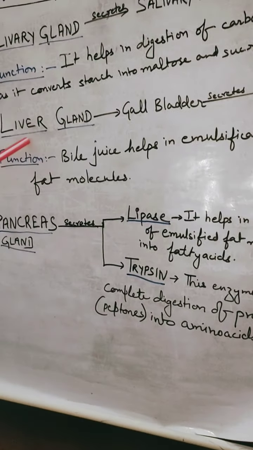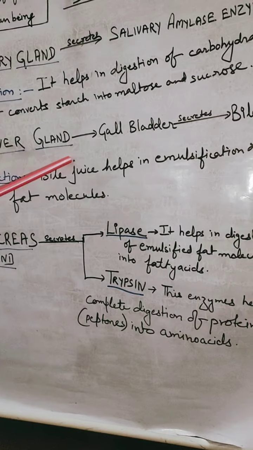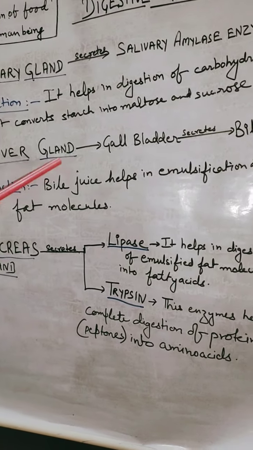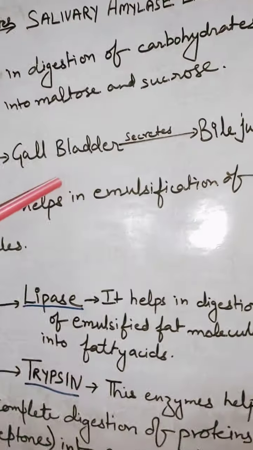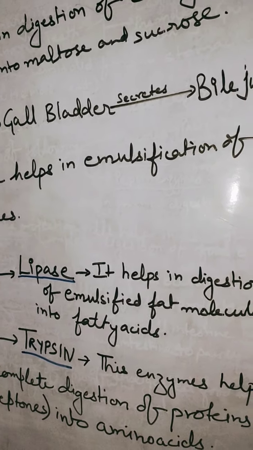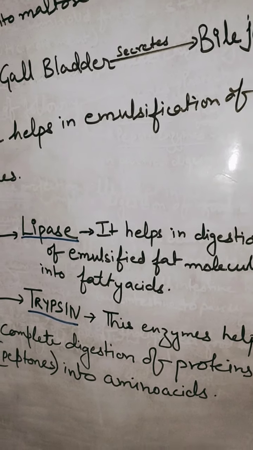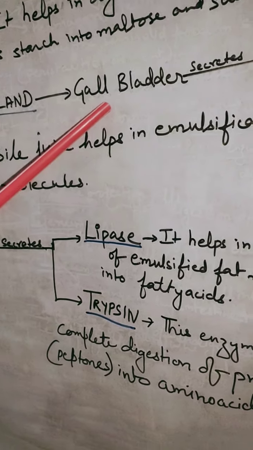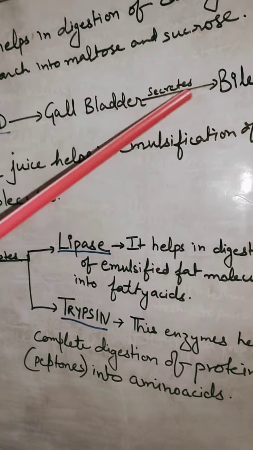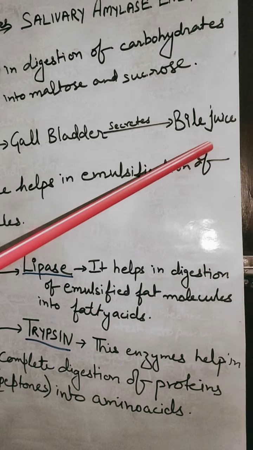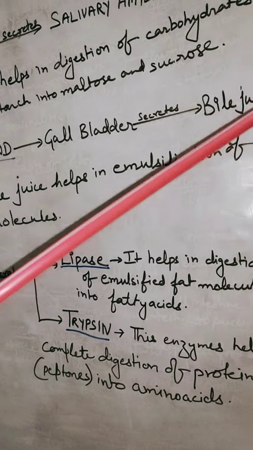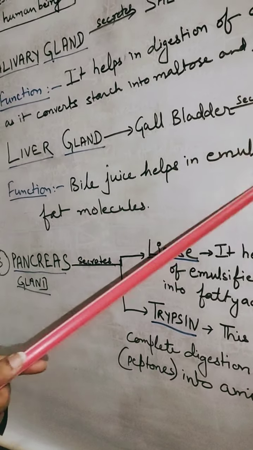Now the second digestive gland is liver. Student, this liver is connected to duodenum part of our small intestine, and inside liver, a notch-like structure, gallbladder, is there, which secretes bile juice. This bile juice helps in emulsification.